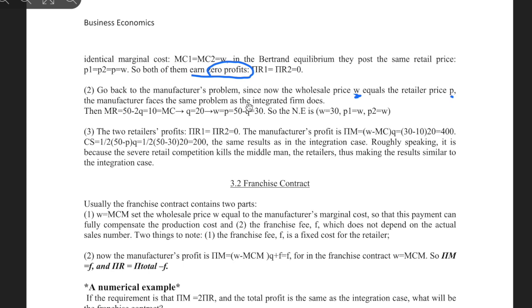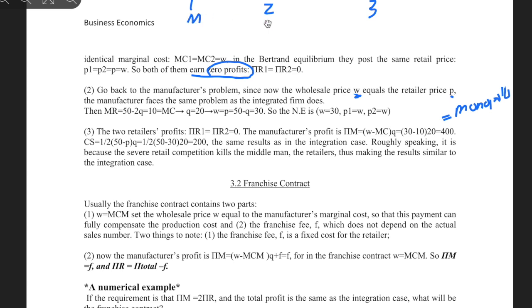And we can get MR equals to MC and get the quantity once again, and we get the W once again. And the 2 retailers' profit is 0 and the manufacturer's profit is 400, right? So what happened is same as monopolist problem.